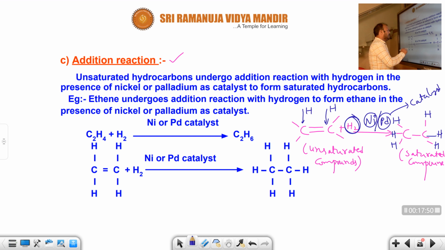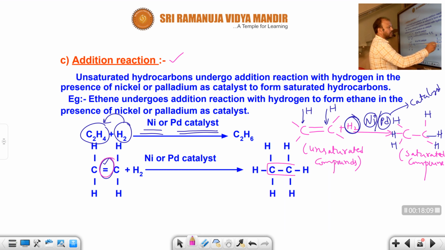That is addition reaction. This is ethene, a carbon carbon double bond is there. Here we will add hydrogens. When you add these hydrogens in the presence of nickel catalyst or palladium catalyst, this unsaturated compound, the carbon carbon double bond, changes into which one, students?